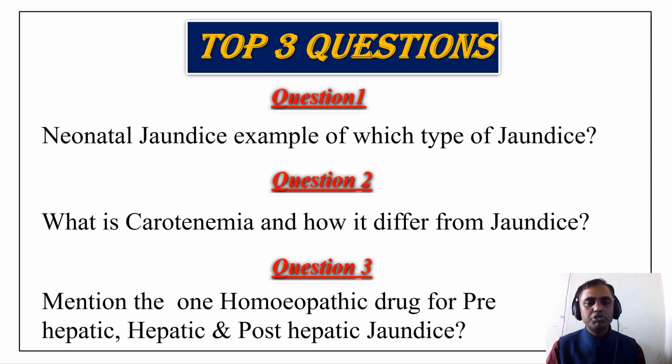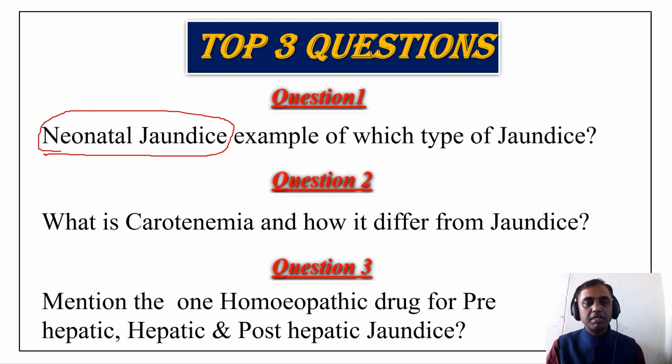So post your answer in the YouTube comment box, and I will try to answer within the next class. So these top 3 questions are very important for our understanding of jaundice, because especially neonatal jaundice is very common in patients.